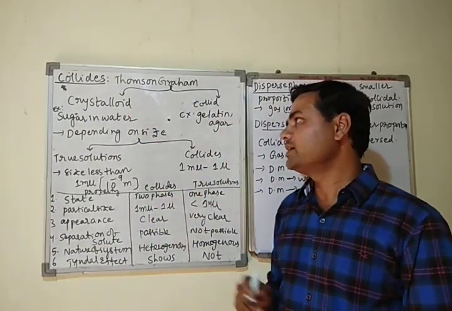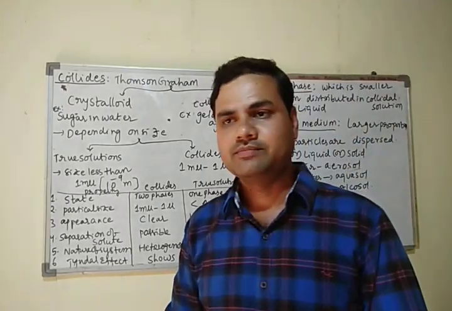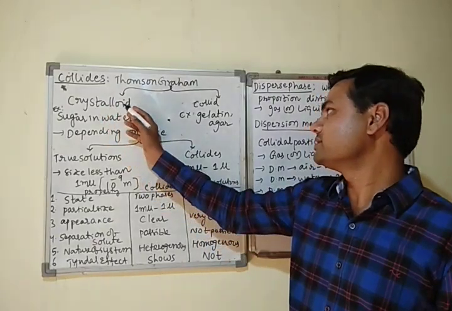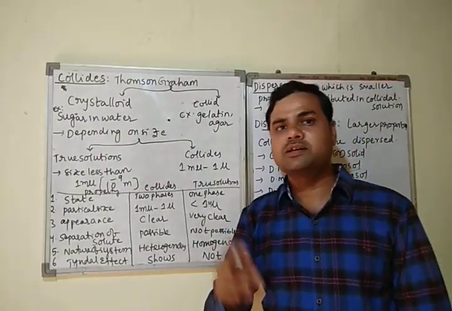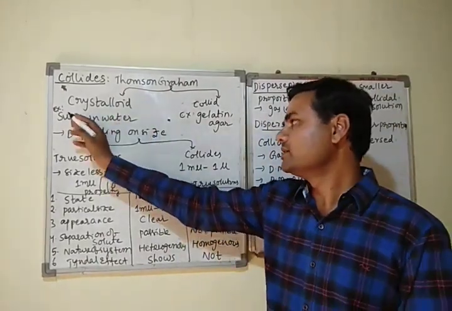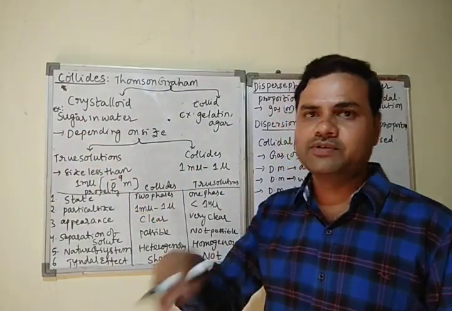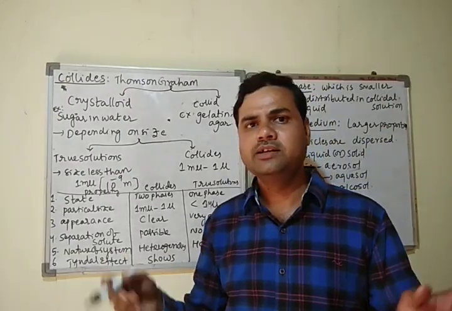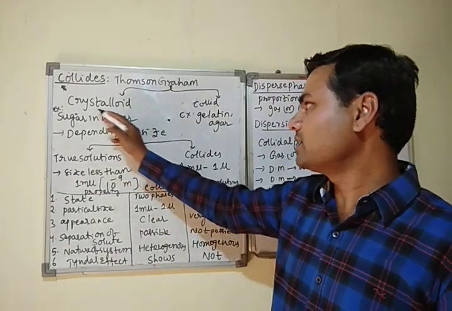Based on what they are classified is, the solutions which pass through a membrane, through any membrane, that type of solutions are called crystalloids. Example, we are taking sugar in water. When you dissolve sugar in water, it forms a homogeneous, clear solution, which can easily pass through the membrane. Those solutions are called what?